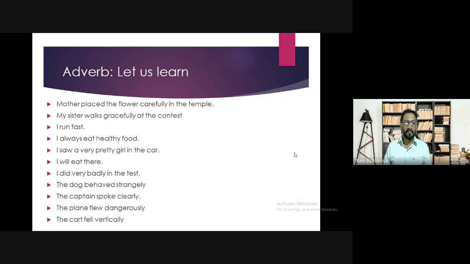I will eat there. I did very badly in the test. Okay. In this sentence, badly is what? Adverb of manner. The dog behaved strangely. Adverb of manner. The captain spoke clearly. Adverb of manner. The plane flew dangerously. How did it fly? It flew dangerously. The car fell vertically. Vertically is the adverb of manner. So I hope that you understood how to identify the adverb of manner.